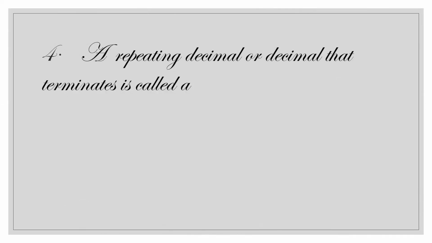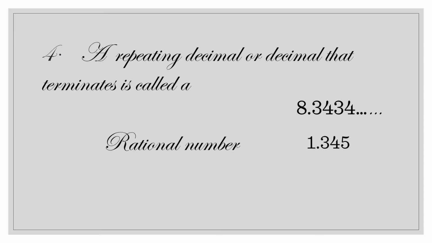A repeating decimal or decimal that terminates is called a dash. Let us take an example: 8.3434 etc. Here in this number, 34 is repeating. So it is a repeating decimal. Now let us see another example: 1.345. It is a terminating decimal because it ends. So these two numbers can be written in the form p by q. So it is a rational number.